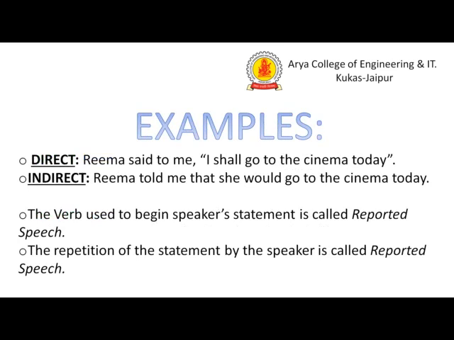The one example we have with us: Rima said to me, "I shall go to the cinema today." Here we have to change it into indirect form, just as an example. We will discuss the rules of narration later. So we have to convert it: Rima told me that she would go to the cinema today. You can also just mention "that day" here instead of today.